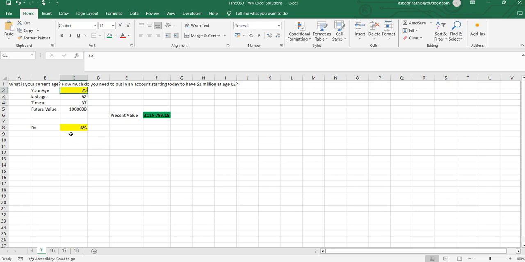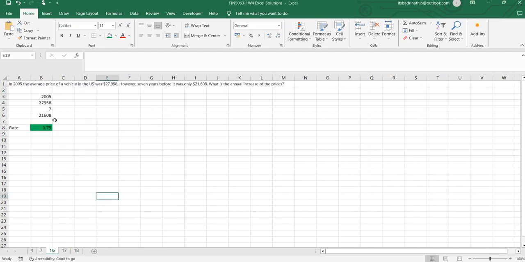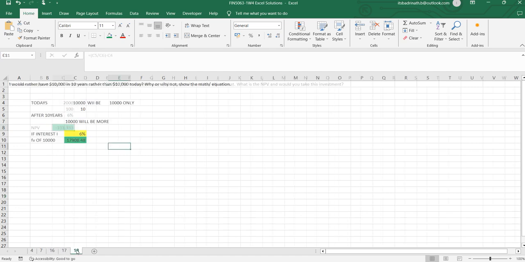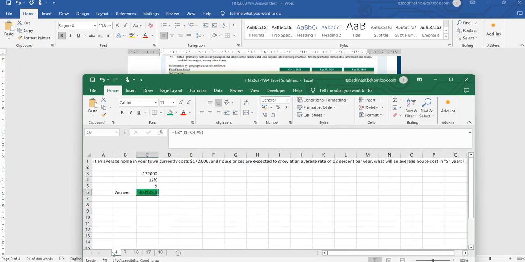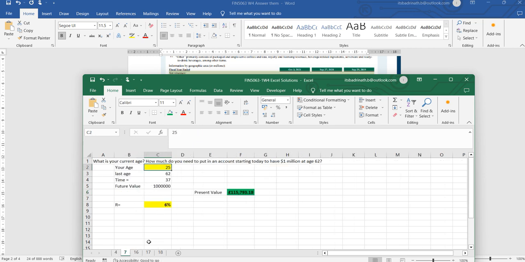If you take any question and it contains yellow color cells, only those yellow cells are the ones you will be changing. In this task, there is no yellow color, so nothing to change. The answer is provided here. Here also there is nothing to change. Here you can change the interest rate. In the fourth question, nothing to change. In the seventh question, wherever the yellow boxes are, in those areas you are supposed to make changes.